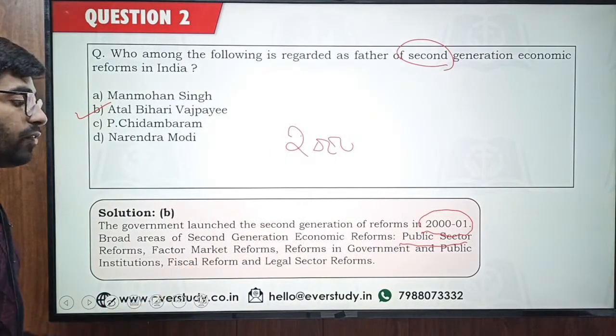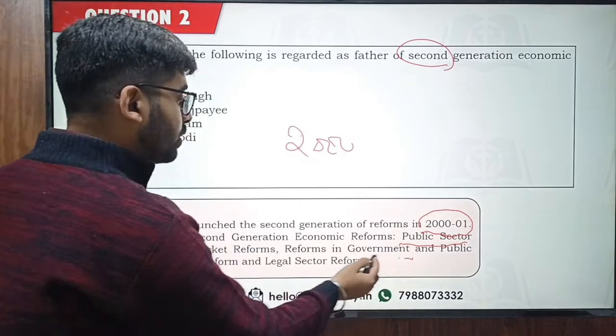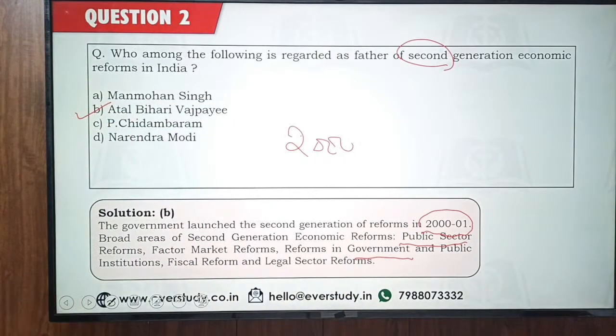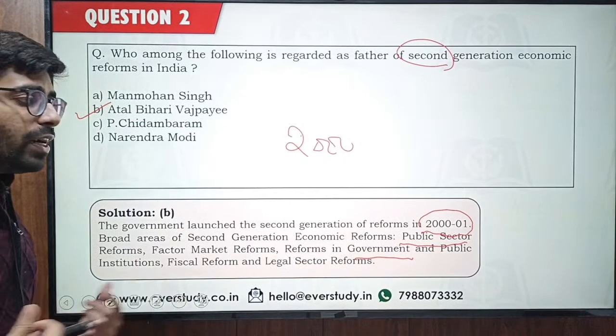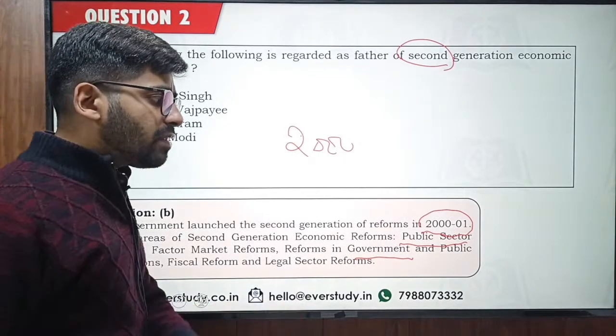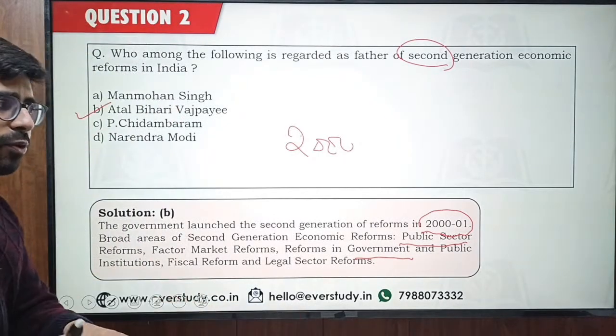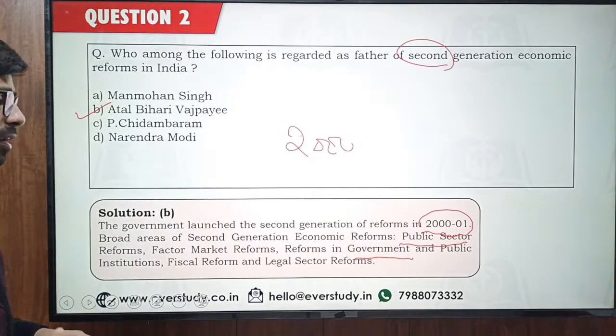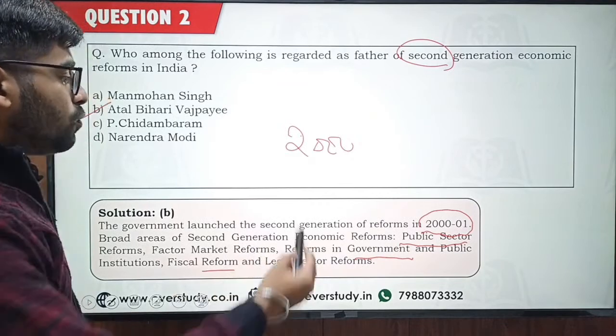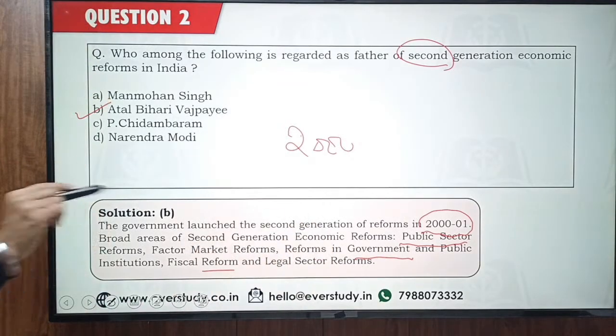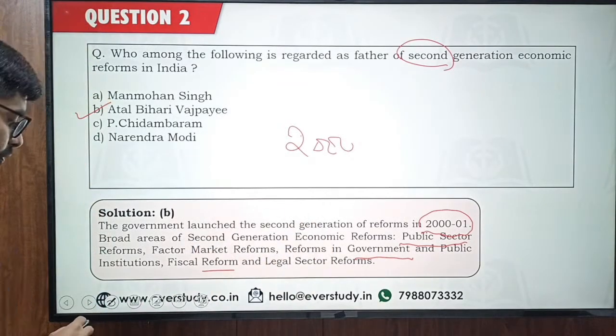We have to make some sector market reforms. We had to make reforms in the government. The role of the government had to be changed. It should not control each and everything. It should restrict itself to being the mere regulator and promoter of the enterprises. And similarly, some legal reforms were to be made, some fiscal reforms were to be made. So they were the key focus areas of the second generation economic reforms.